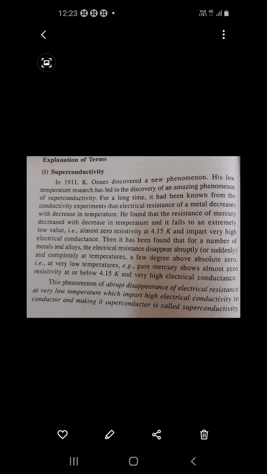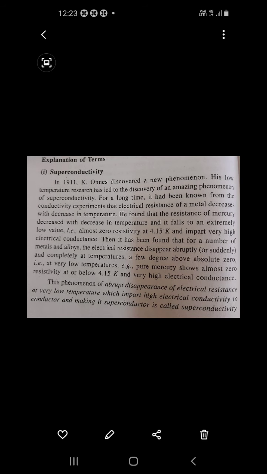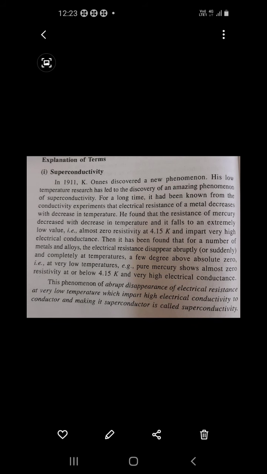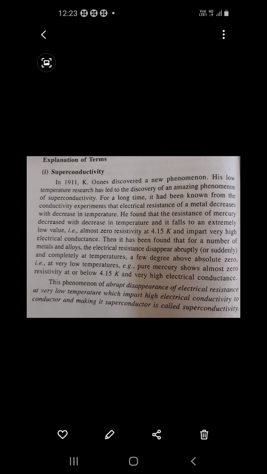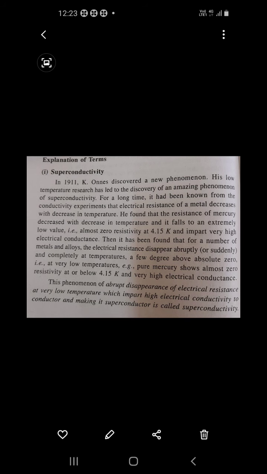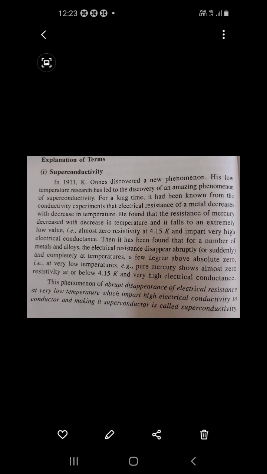In 1911, Onnes discovered a phenomenon, and he found that low temperature research led to the discovery of the amazing phenomenon of superconductivity. So Onnes is also called a low temperature research scientist. For a long time it had been known from conductivity experiments that the electrical resistance of a metal decreases with decreasing temperature.